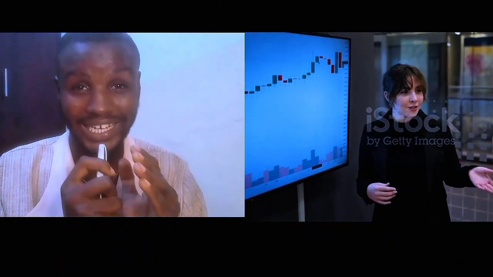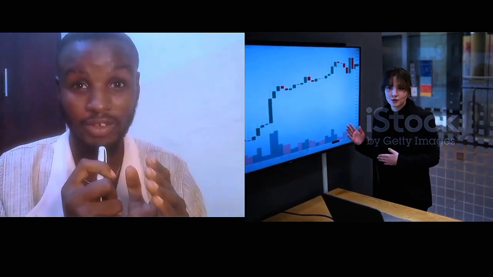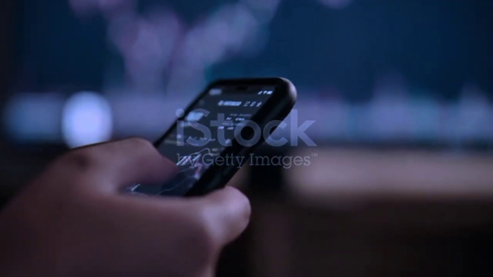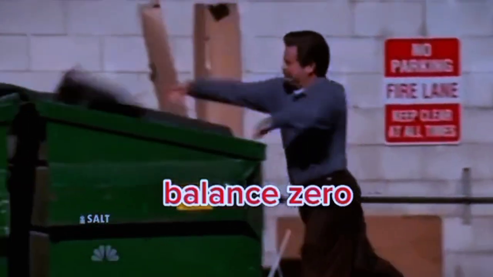The difference between trading with a desktop and a mobile phone: with a desktop, you get to see the market in a larger view and you get to see every price movement on a big screen. While on a mobile phone, you only have a bird's eye view of markets. But you won't need a desktop, neither would you need experience for this little secret that I'm about to share with you. To start off, you need two apps: a trading platform and a broker.